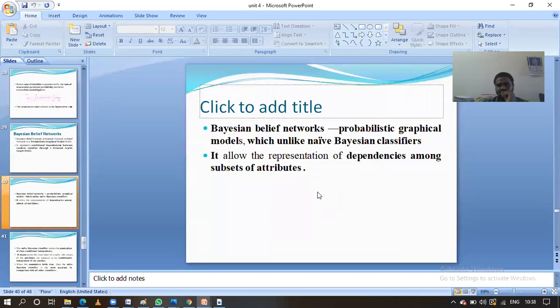For prediction we use conditional probability. Here the dependencies among the subset of attributes are defined on the probability graph.